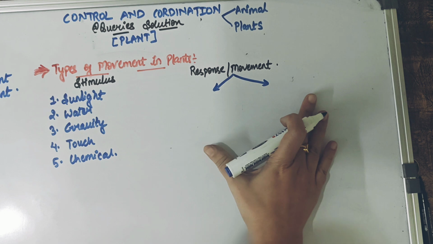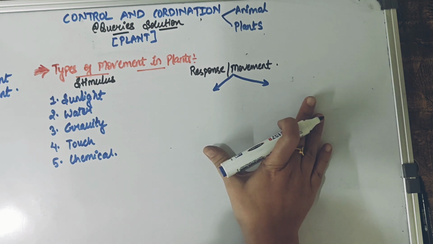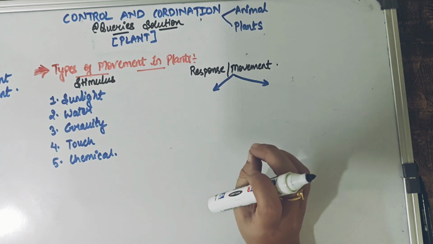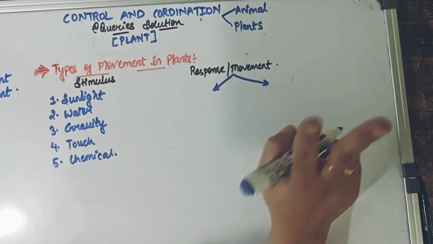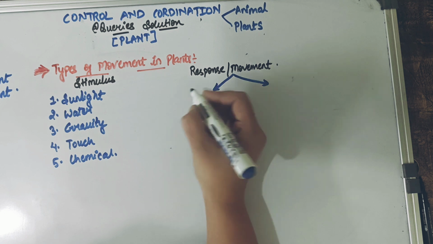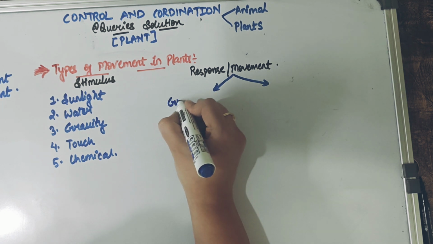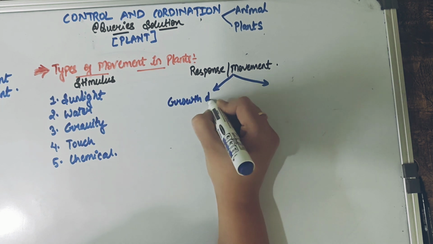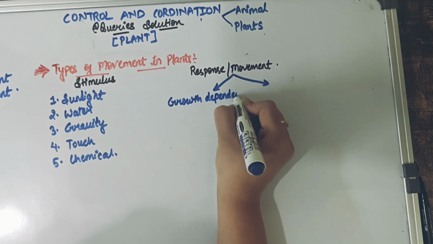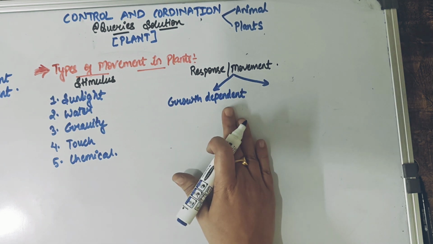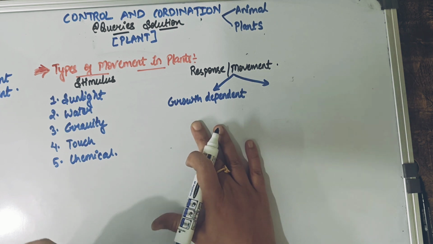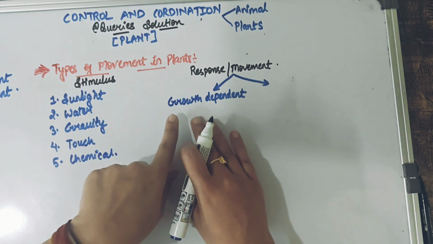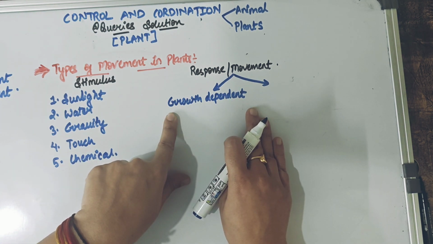Now, since we are talking about movement, children, there are 2 types of movement the plant body can show, and please be very clear and pay attention to whatever I am teaching, because else you will end up getting confused. Plants will show us movement which is of 2 types. Plants can show some movement which is growth dependent. What do we mean by growth dependent? It means there could be some growth that is going to happen because of a movement that has happened. The plant could increase in size, or some parts of the plant could grow and increase in size. So that is the meaning of the word growth dependent.